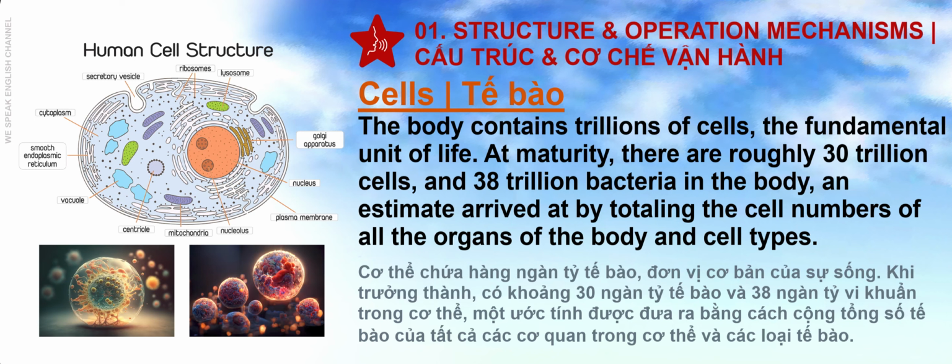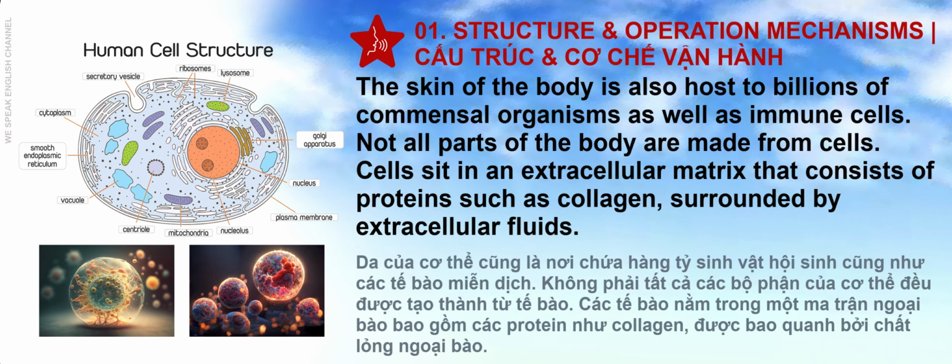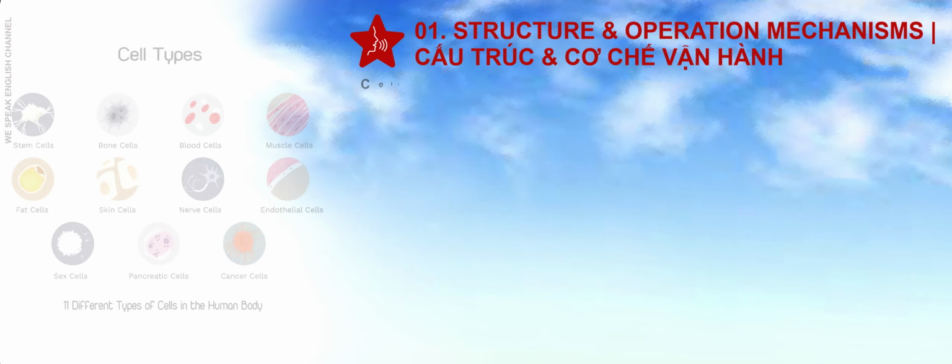At maturity, there are roughly 30 trillion cells, and 38 trillion bacteria in the body, an estimate arrived at by totaling the cell numbers of all the organs of the body and cell types. The skin of the body is also host to billions of commensal organisms as well as immune cells. Not all parts of the body are made from cells. Cells sit in an extracellular matrix that consists of proteins such as collagen, surrounded by extracellular fluids.